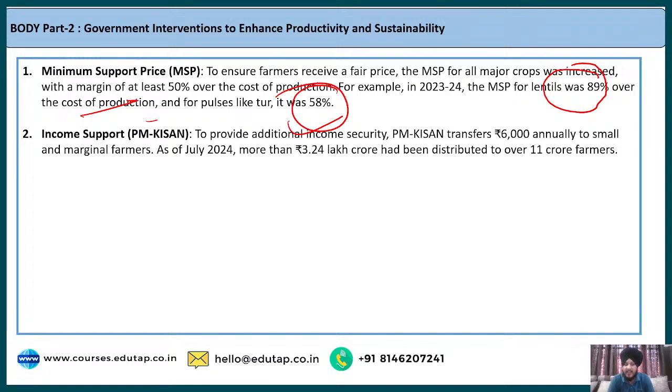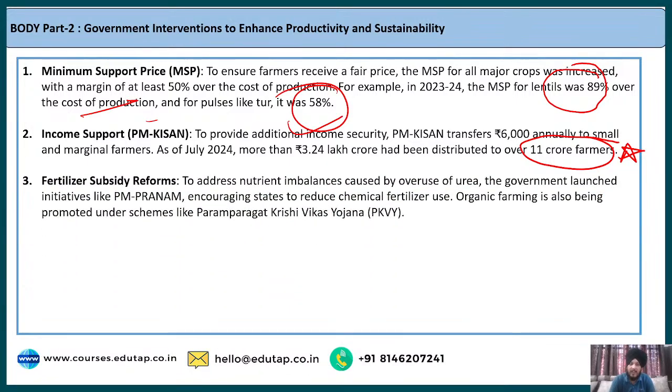The next is regarding income support. So you all would be knowing about this PM Kisan scheme. As a part of the PM Kisan scheme, the farmers are provided rupees 6,000 annually. And if you talk about the impact of this PM Kisan scheme as highlighted in the economic survey, more than 3.24 lakh crore has been distributed to over 11 crore farmers. So this has been a very important scheme as far as the income support to the farmers is concerned.